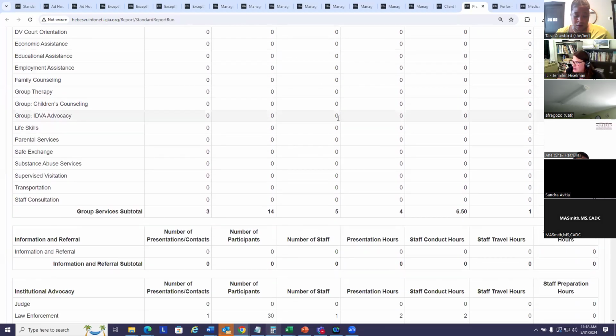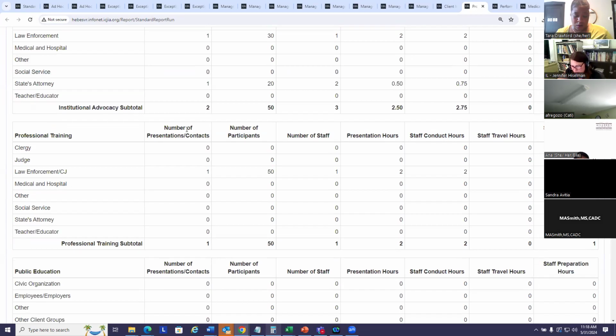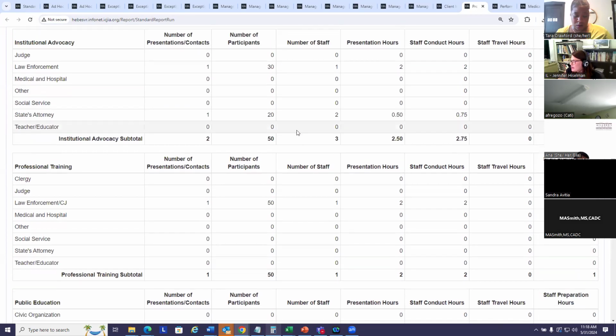Okay, if I scroll down, now I'm getting into the community services, which are, again, not services to clients, but to the community. We don't have client hours for these services, it wouldn't apply, but we do have presentation hours and staff conduct hours.